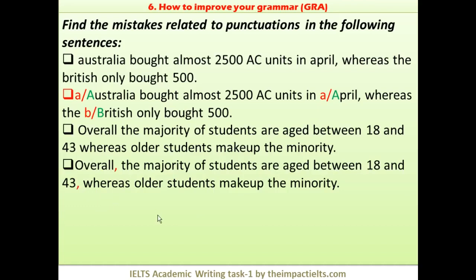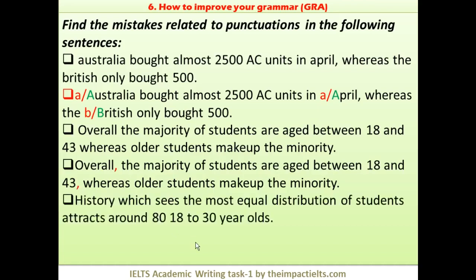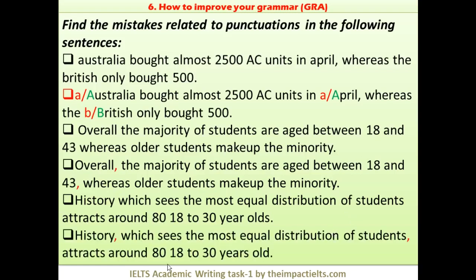The next question is this: history, which sees the most equal distribution of students, attracts around 18 to 30-year-olds. I mean, there is a mistake in this question. So this 80 is a mistake here. It's redundant. It should not be there anyway. Take care of that. But let's see what is the mistake here. It seems there is one linker. Perhaps a comma is missing. Yes.